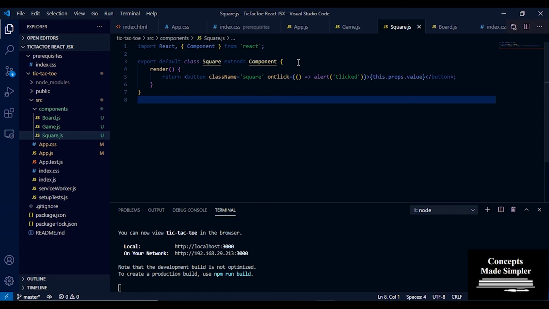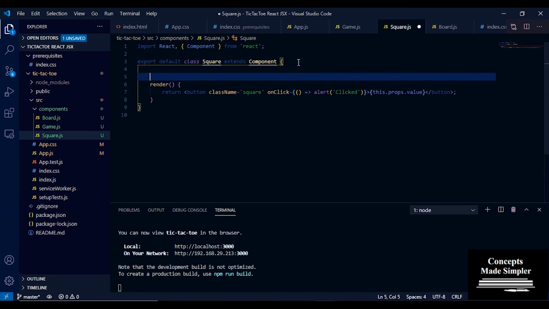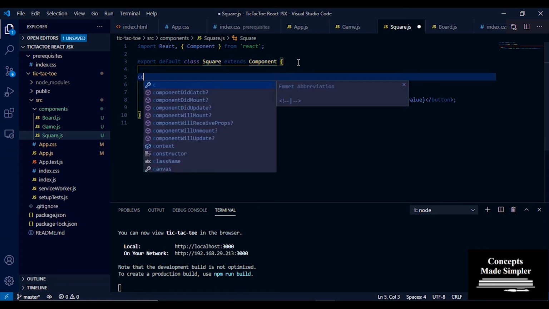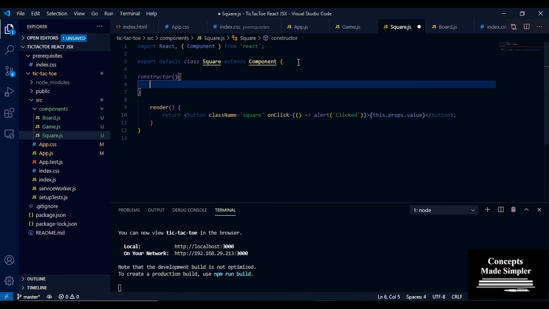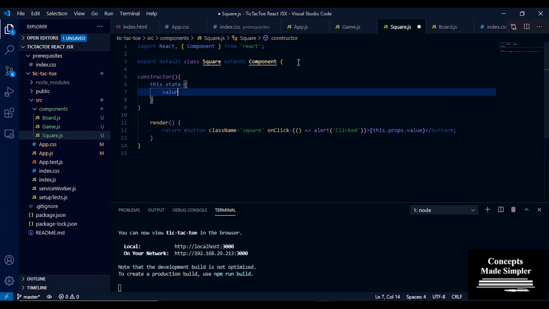All right, so what we're going to do is first pull up a constructor here. Constructor. And in the constructor, we're going to create a variable called this.state, and we're going to make the state empty, passing it a value of null.